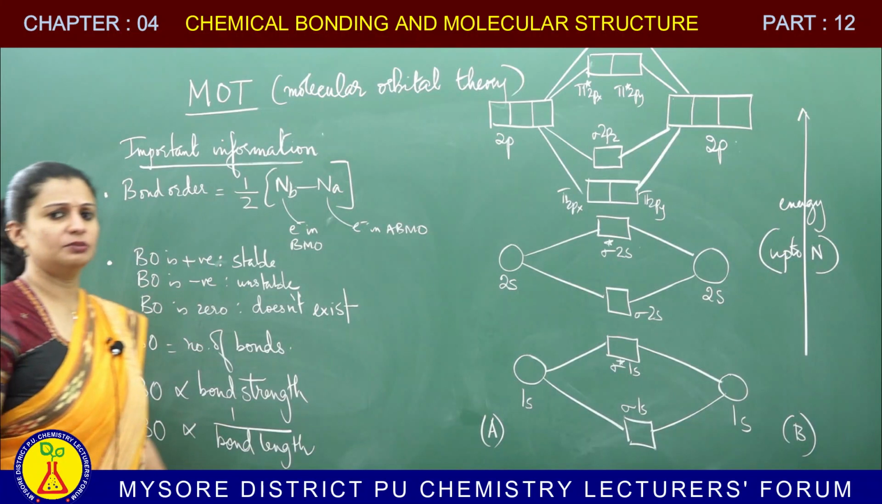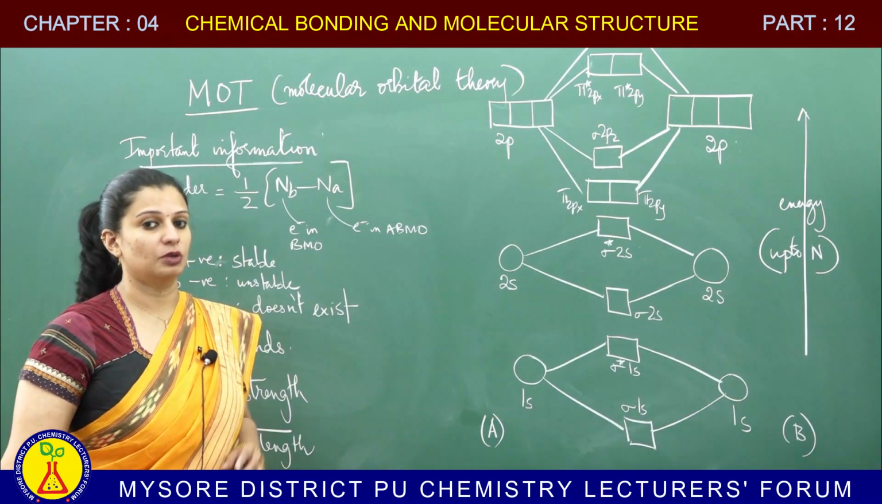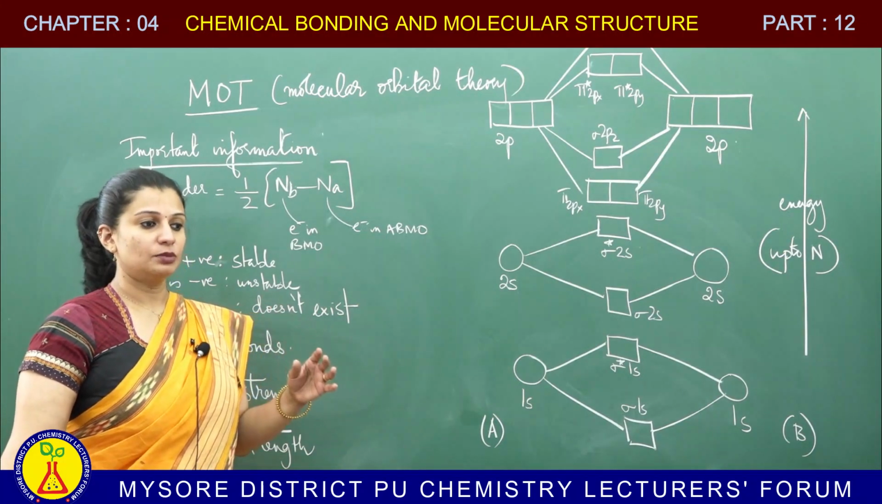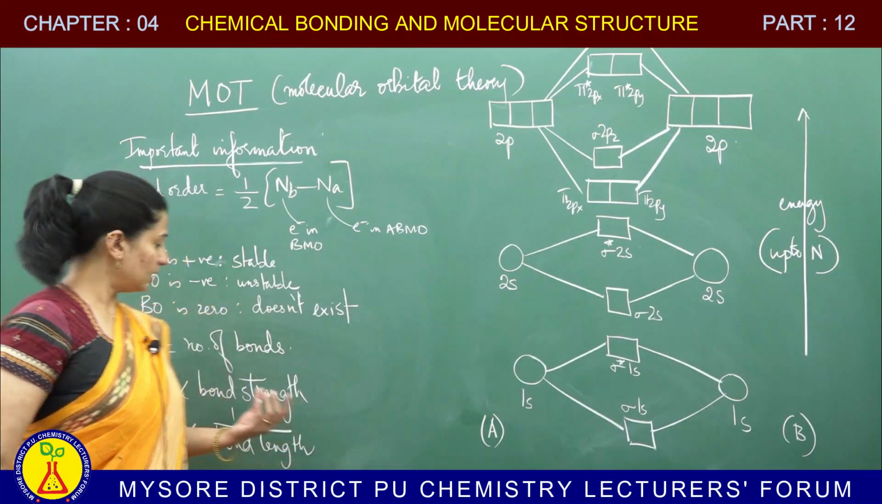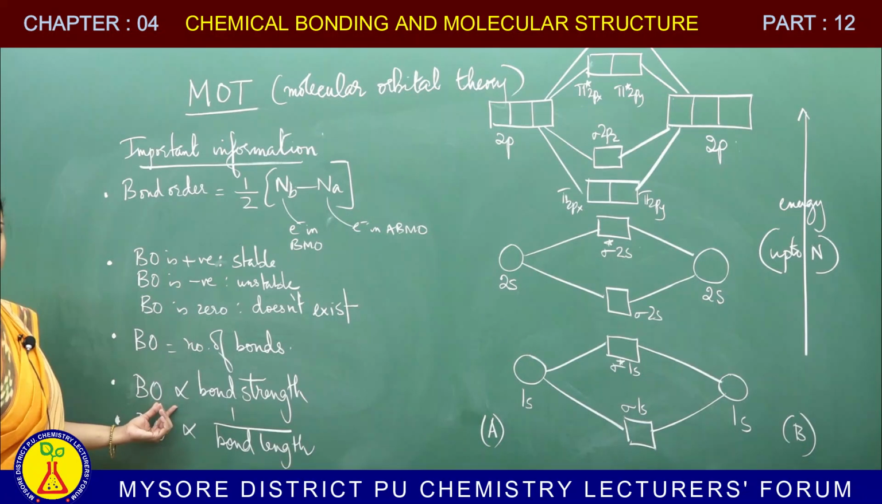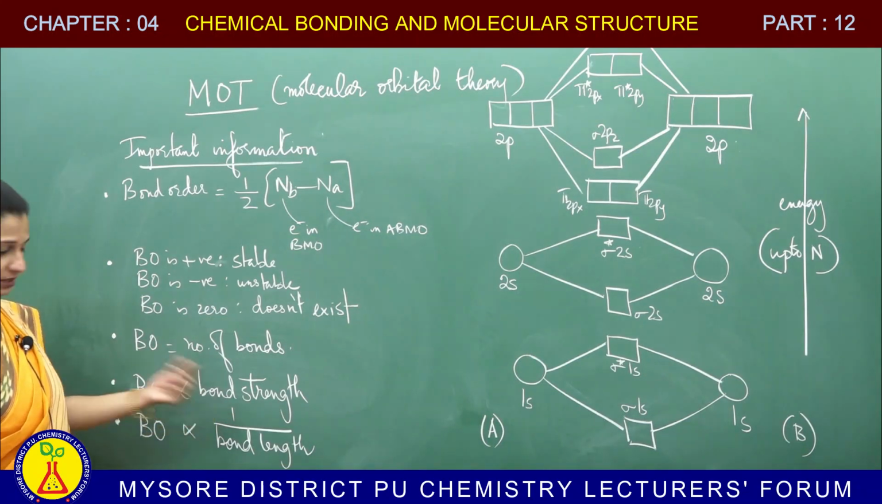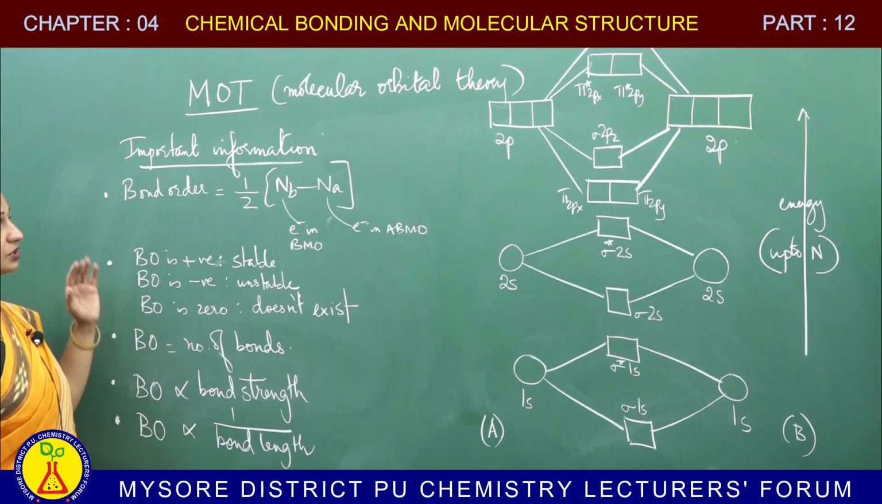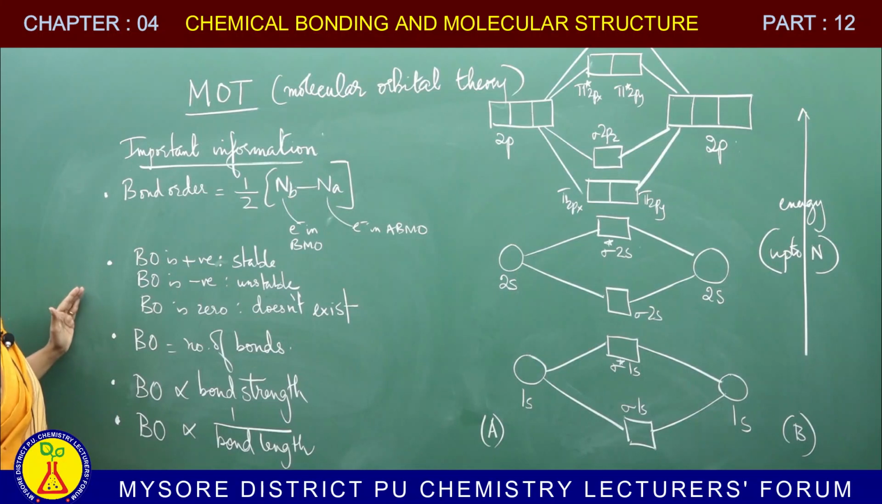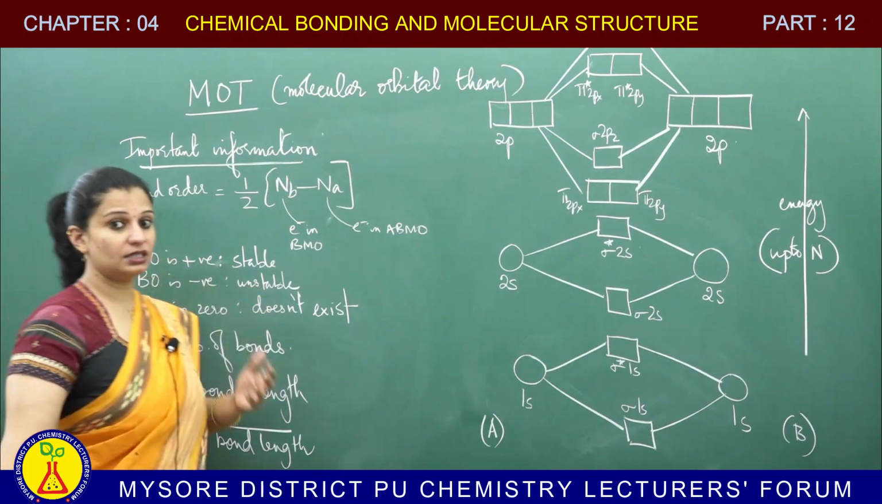For example, if you get a bond order of 3, that means it is a triple bond between the two atoms. Or if you get bond order 0, bond order 0 means there is no bond between the molecule, correct? Now, in the same way, bond order is directly proportional to bond strength and inversely proportional to bond length. Inversely proportional.